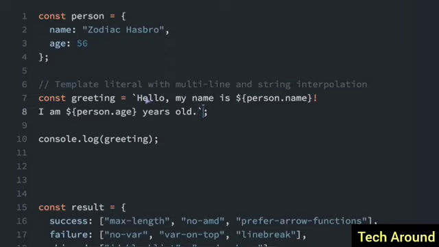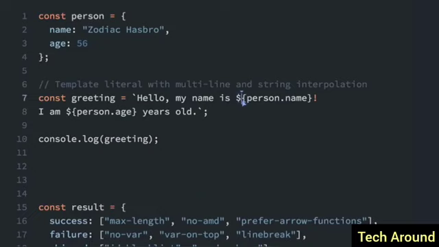A few advantages of using these template literals, these backticks, instead of quotation marks are: one, you can make multi-line strings. You can see this has two lines. Here's the first line and here's the second line. And if we log the greeting, it's going to put the new line right in there. Another thing is you can add single or double quotation marks right in the string and you don't have to escape them. The third thing is you can put variables right in the string.